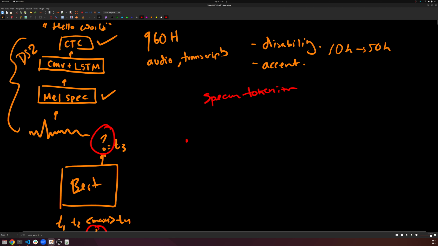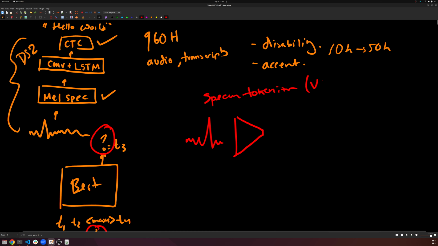This is something that takes a waveform like this, and it'll look kind of like a VQVAE, right? So this is essentially a VQVAE model. We have an encoder, a codebook, and then a decoder, right? Standard VQVAE setup. If you don't know anything about VQVAE, I also have a video on that, which I'll link down below, so go ahead and watch that. But the VQVAE essentially discretizes your audio, and we'll have the reconstruction task on the other end.